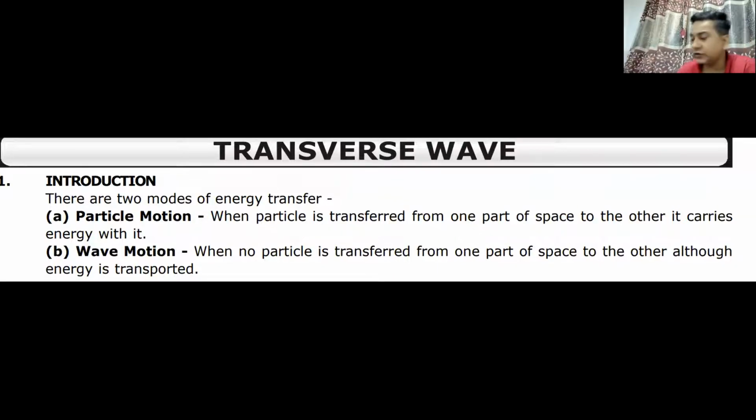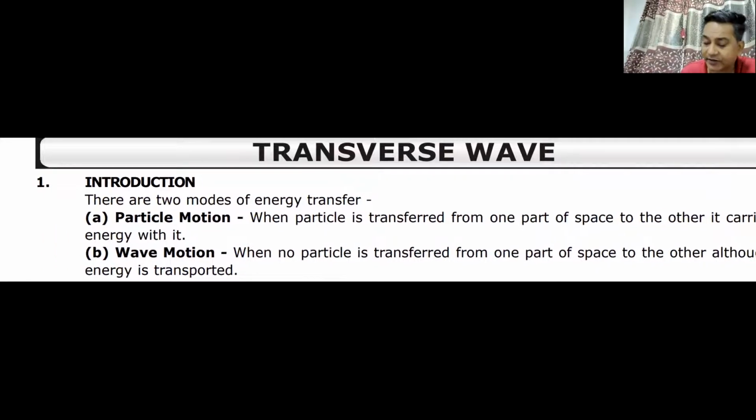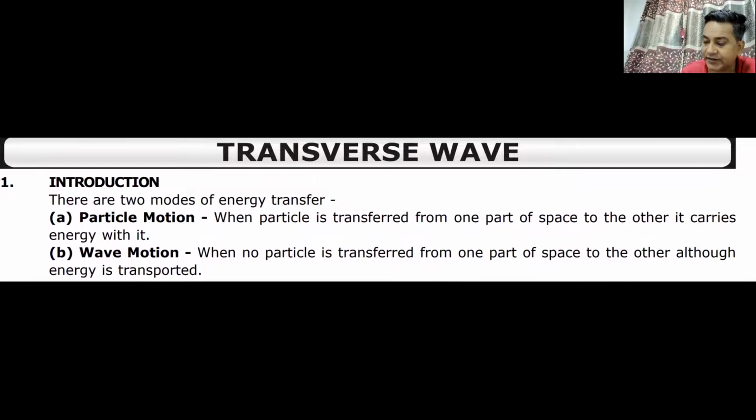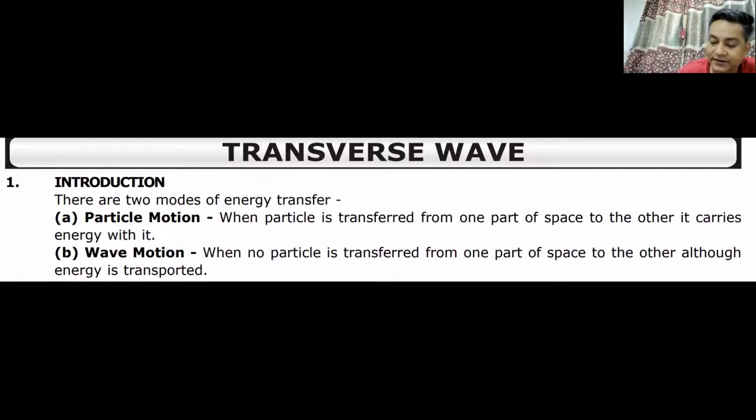for energy to transfer, light has two types of nature. One is known as a particle nature. It can be transferred in the form of a particle. Light can move as a particle, or light can move as a wave. Whenever we talk about wave, basically what we are doing in a wave is we are transferring energy.